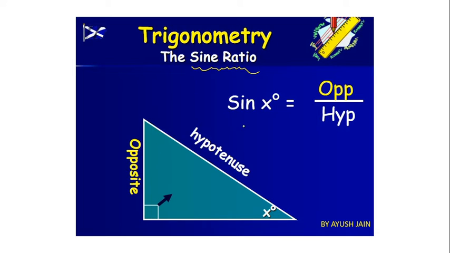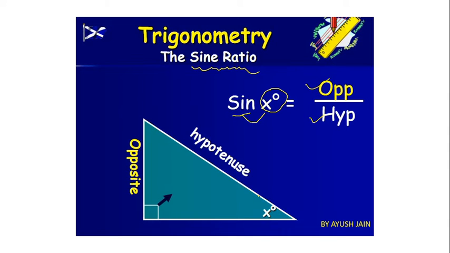Now, sine x degree. Look at here. This is our x degree. This is our angle, and this is sine. Pronunciation will be sin x or sine of angle x. Both are the same. Sine of angle x is the actual pronunciation, but in short we will say sine x degree. The meaning of sine of angle x is opposite divided by hypotenuse.